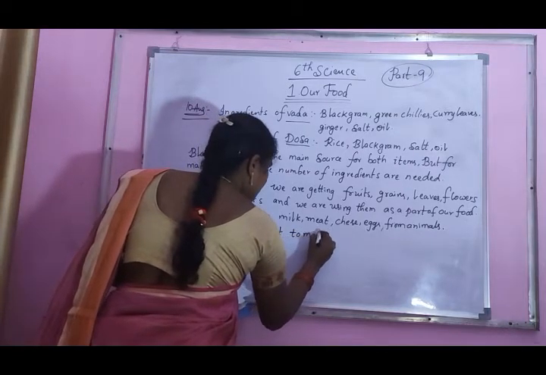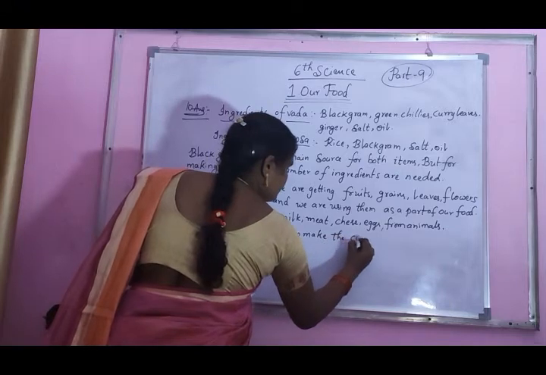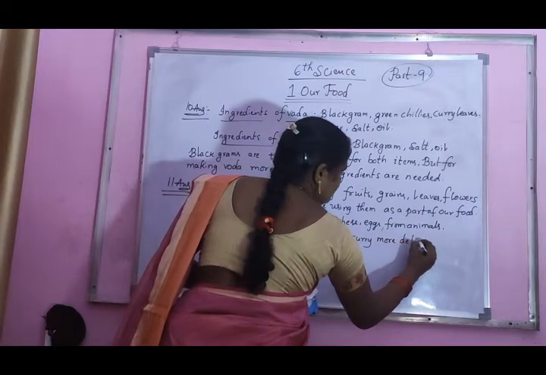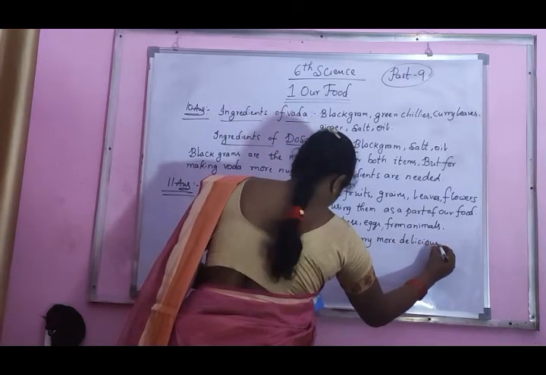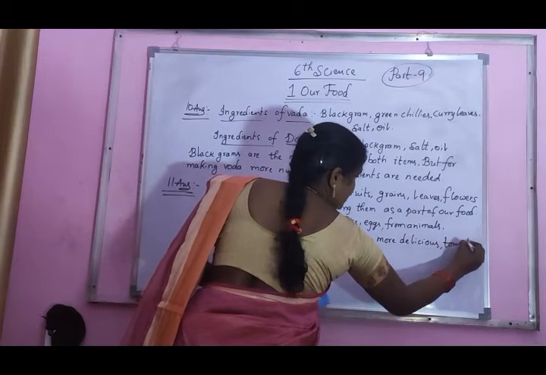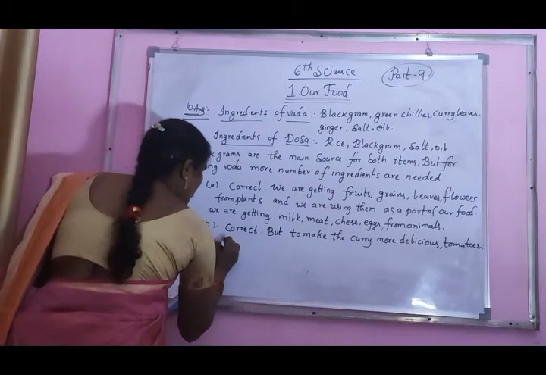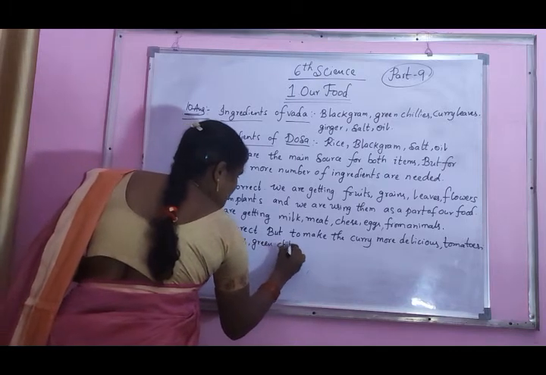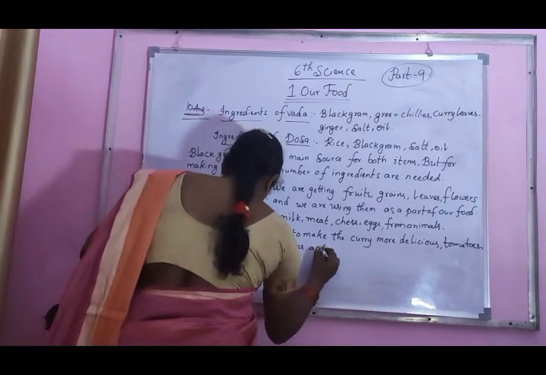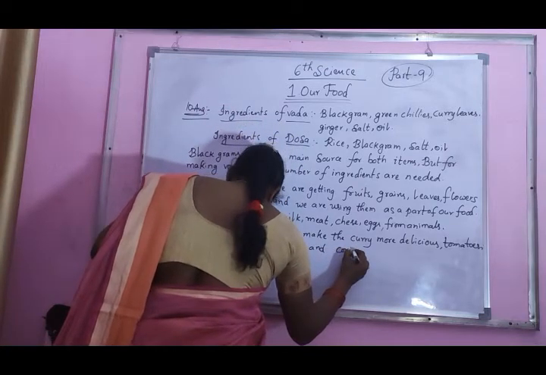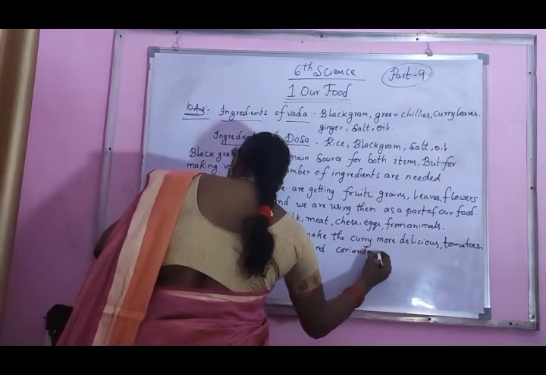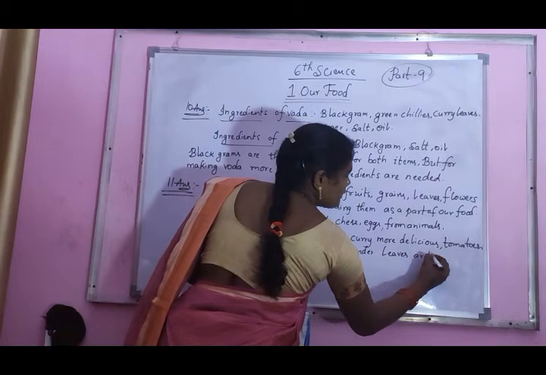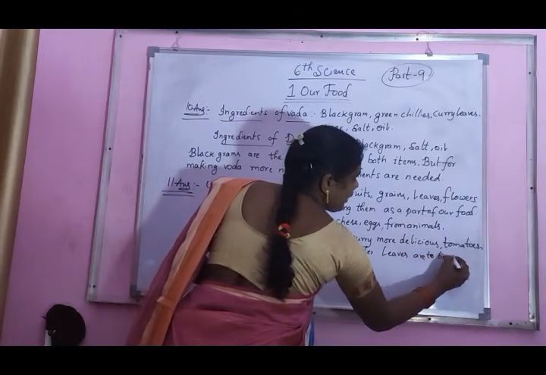But to make the curry more delicious, we want tomatoes, onion, green chilies and coriander leaves to be added.